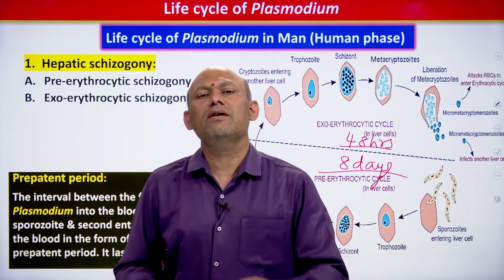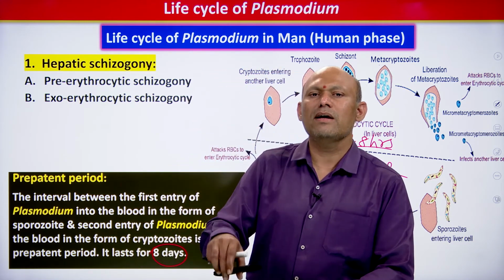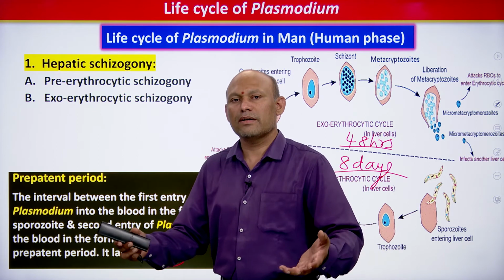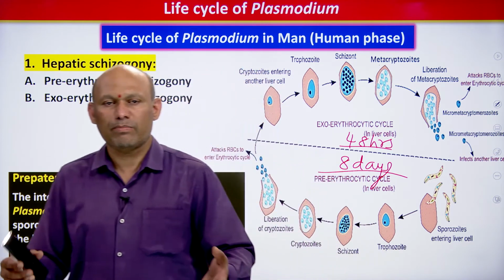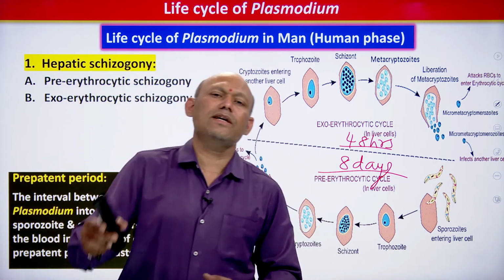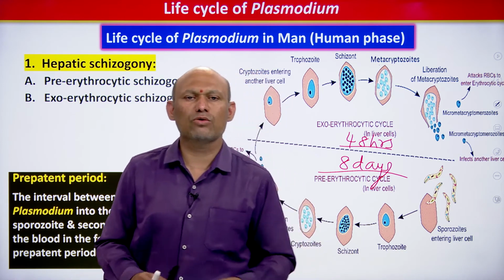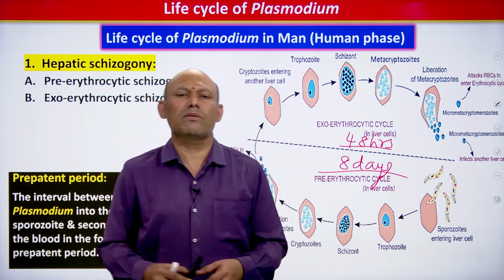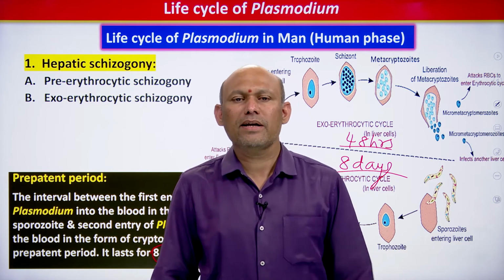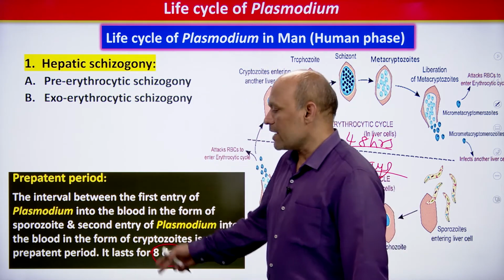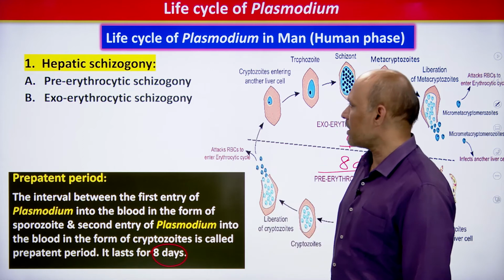So what is the pre-patent period? The time interval between the entry of the parasite into the body of a human being and its appearance in the blood is called the pre-patent period. In this way also you can define it. In case of Plasmodium vivax it is 8 days, students. I explained and justified this; it is very simple.